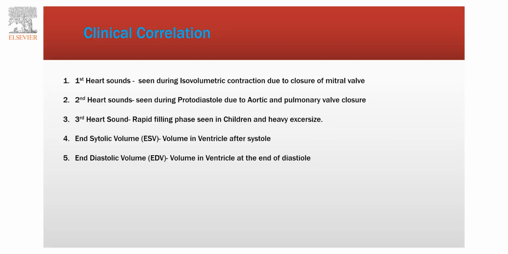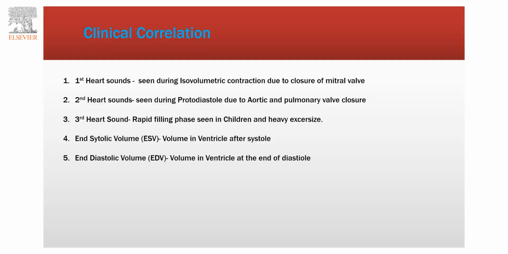We now look at some commonly used terminology which is used more clinically. One is end systolic volume. As the name signifies, it is the volume remaining in the ventricle after the end of systole.